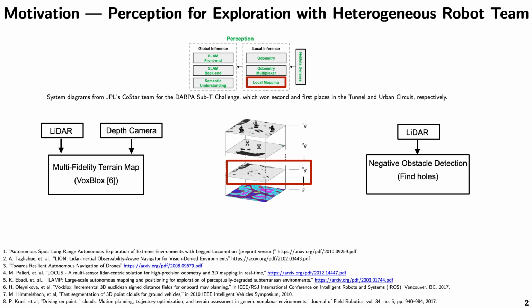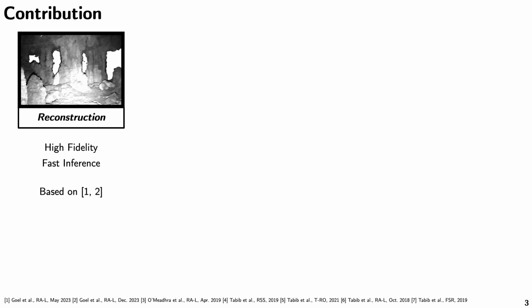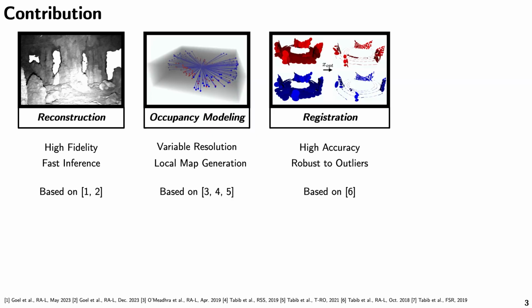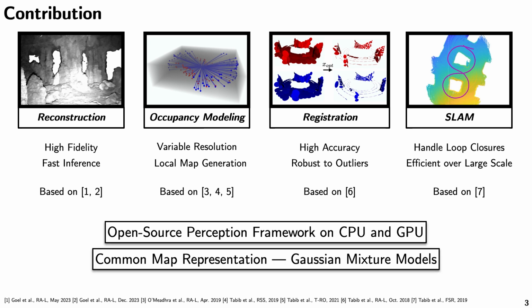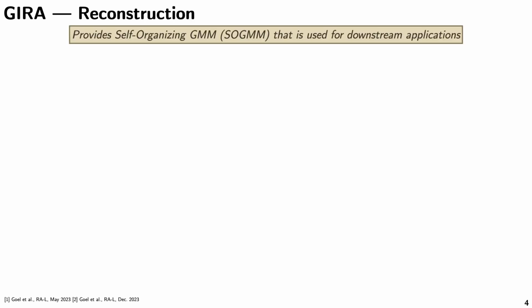So what we would like to address is this complexity through unifying the perceptual pipelines. So the contribution is that we enable reconstruction, occupancy modeling, registration, and SLAM applications based on a common representation in one open source perception framework that can run on both CPU and GPU. So let's start with how to create such GMMs.